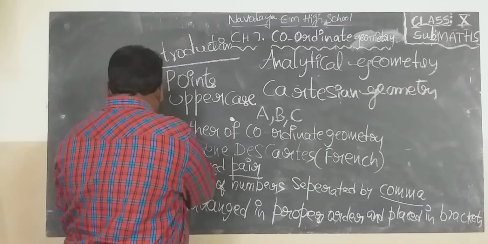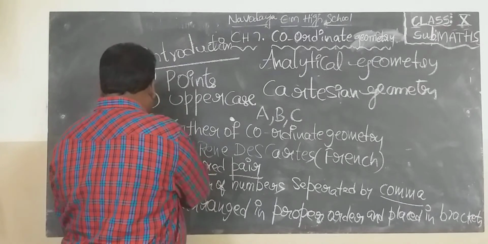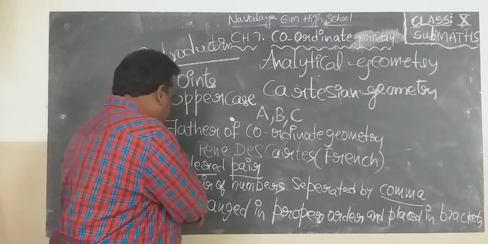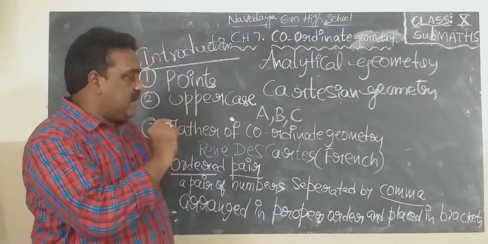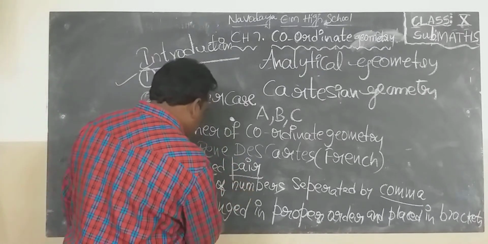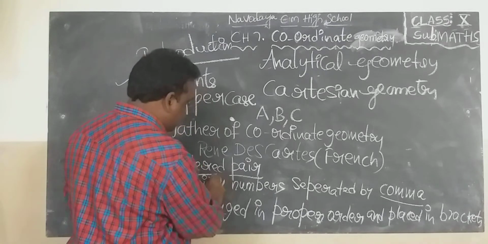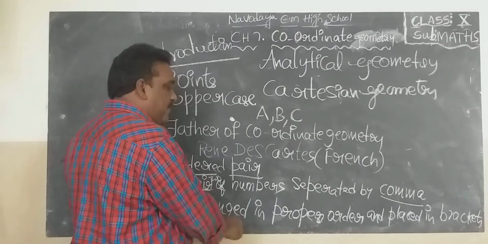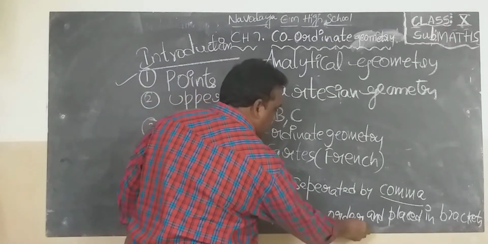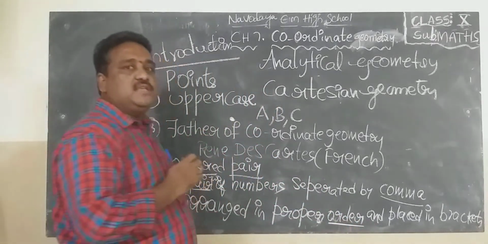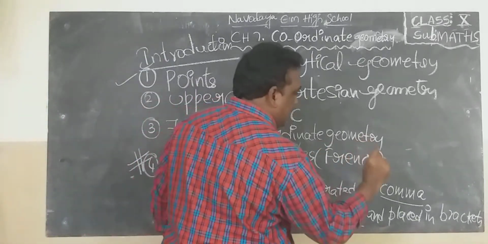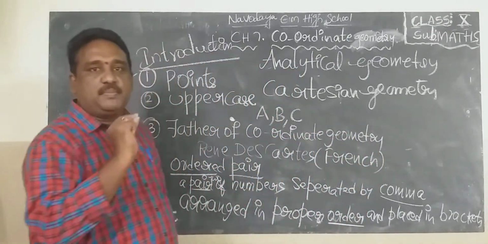What is the very important point? What is the definition of ordered pair? Ordered pair definition: a pair of numbers separated by comma, or two numbers separated by comma, arranged in proper order. Order plays an important role. Arranged in proper order and placed in brackets, it is known as ordered pair.